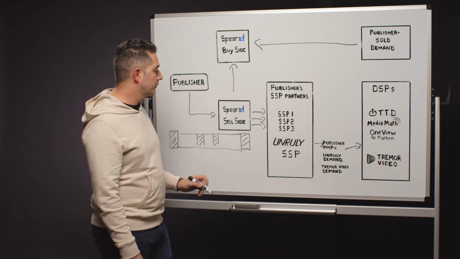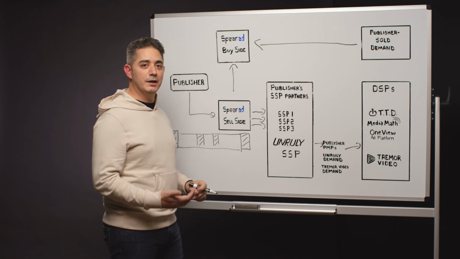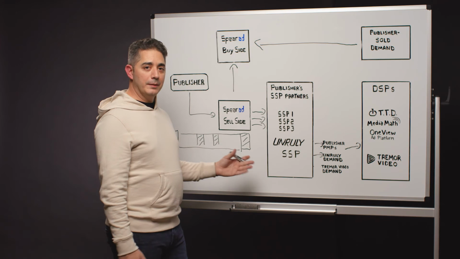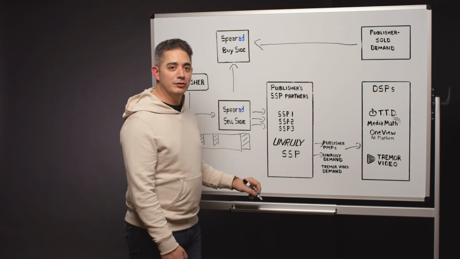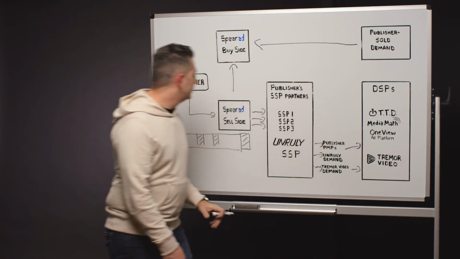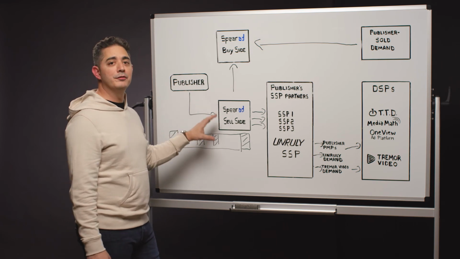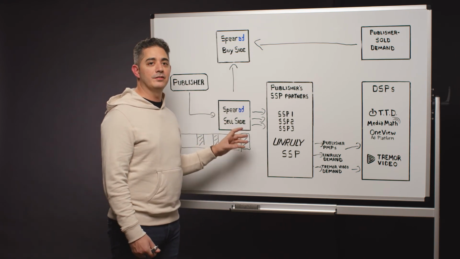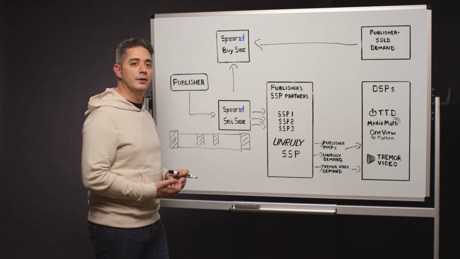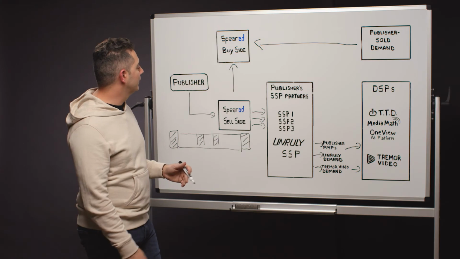Now, Unruly also brings in demand for publishers. We have our own sales team out there selling campaigns, and the publishers have access to those as well. Same for Tremor Video, where we have our advertisers activating in our DSP, and that demand comes in as well. One pretty unique thing about this platform is that as all this demand is coming in, the publisher has a clear view of the creatives that are coming in against this supply. They can preview those creatives and choose to include or exclude specific creatives and really control the consumer experience of their channel. This is a pretty unique experience within Spearad.